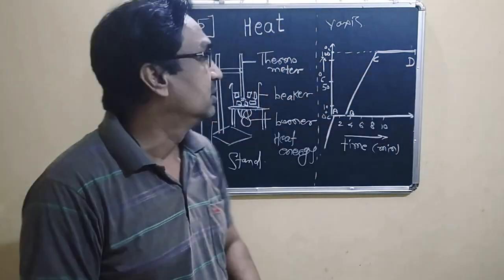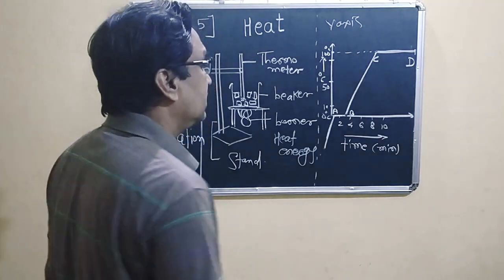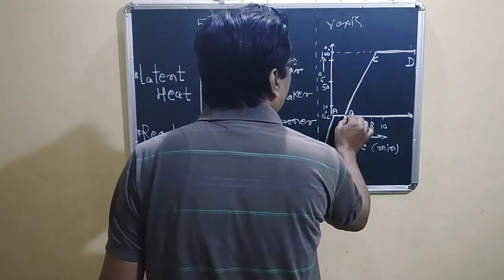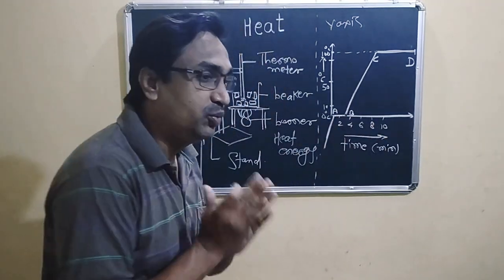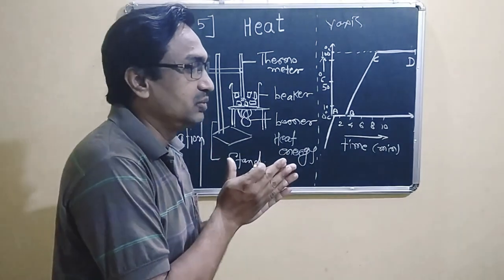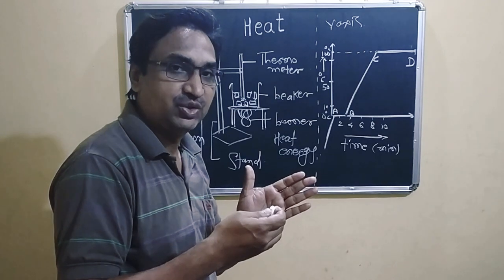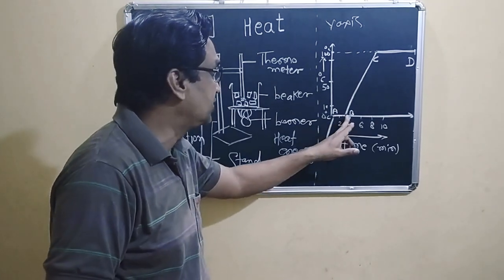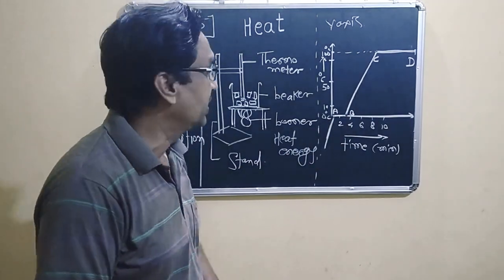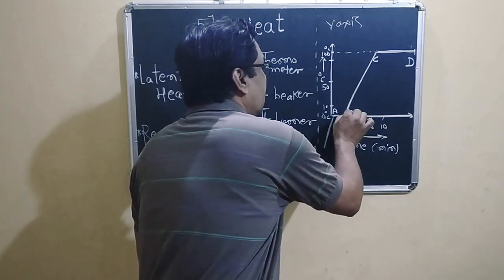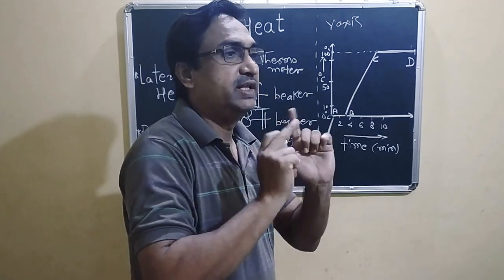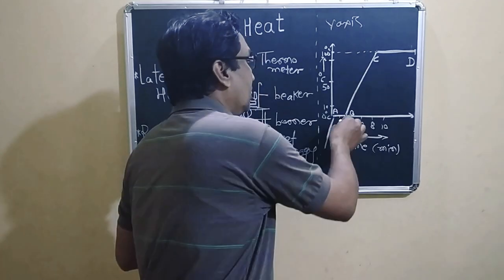So we have already seen there is one phase A to B. In A to B, there is a transition period from a solid state to liquid state, where all these ice cubes melt.